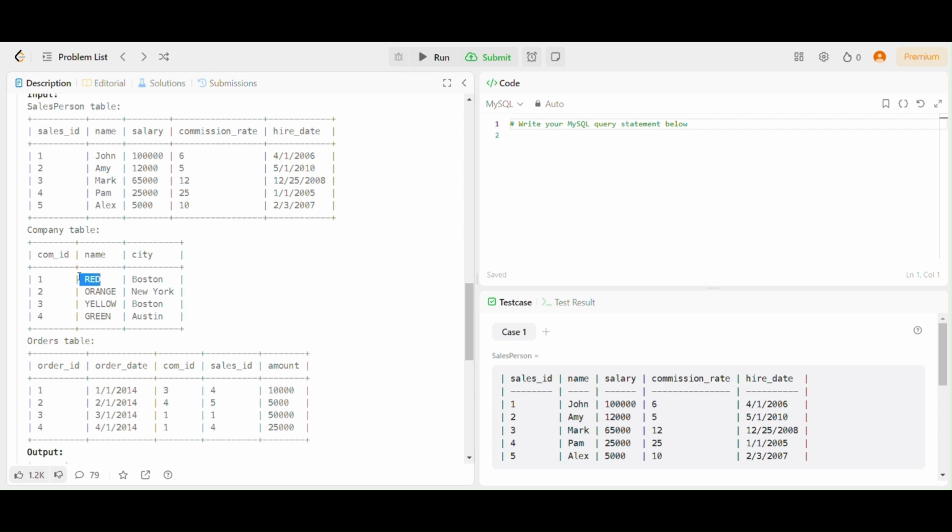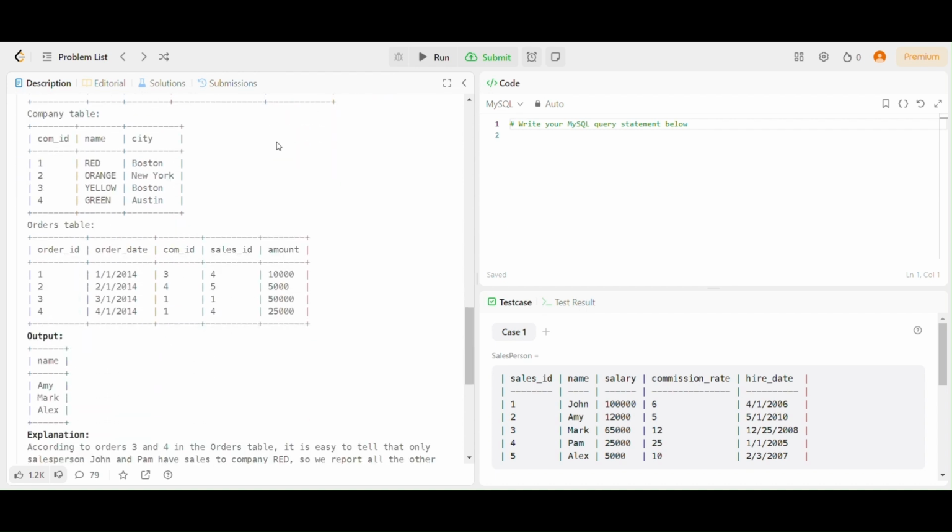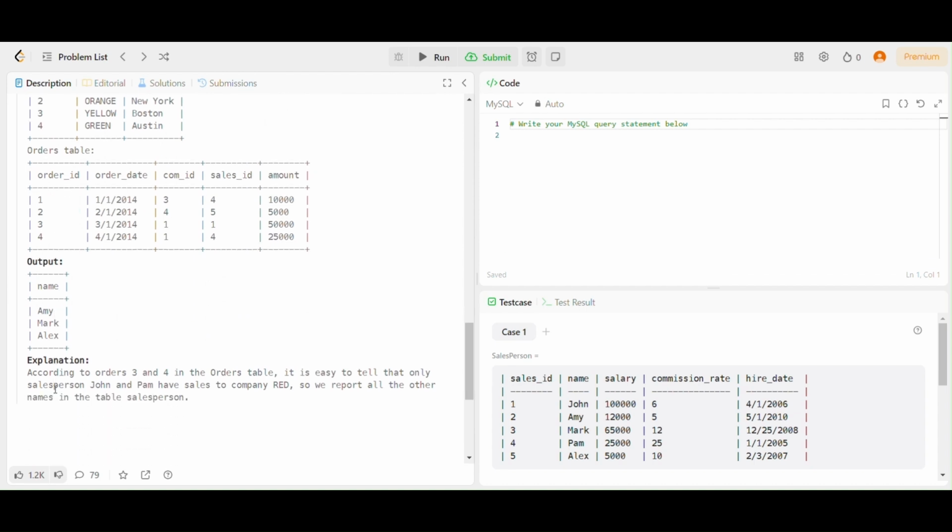Here the company name is RED, so we just have to exclude those salespersons. The output we can see is Amy, Mark, and Alex.